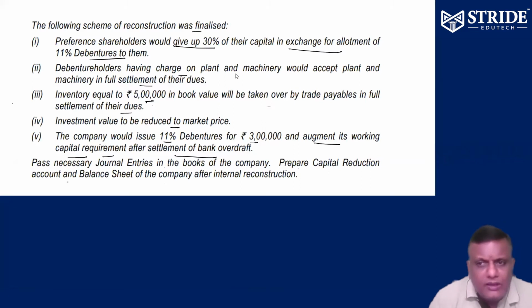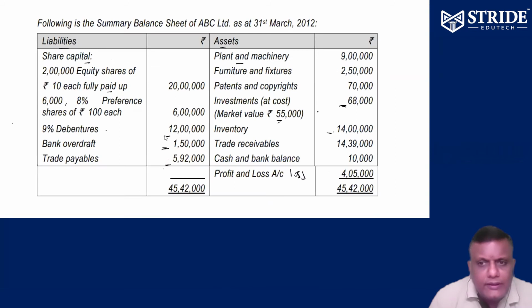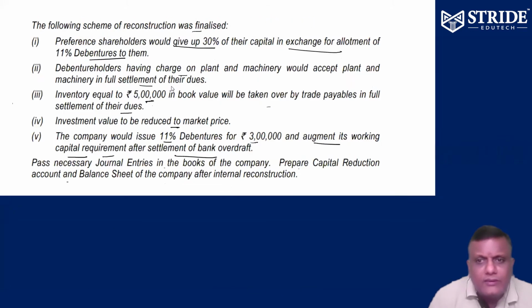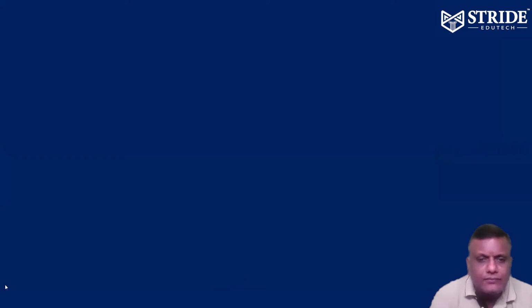Debenture holders having charge on plant and machinery would accept the plant and machinery in full settlement of our claims. Okay. How many debenture holders are available? 12 lakhs of 9% debenture. Plant and machinery 9 lakhs. So the balance is 3 lakhs. They're sacrificing it. Okay, right.